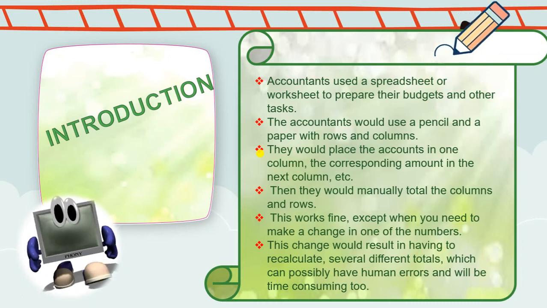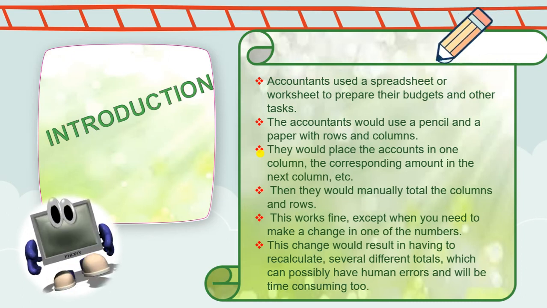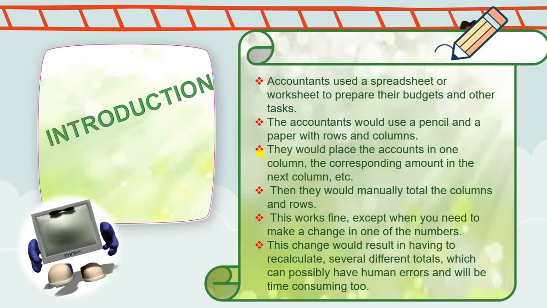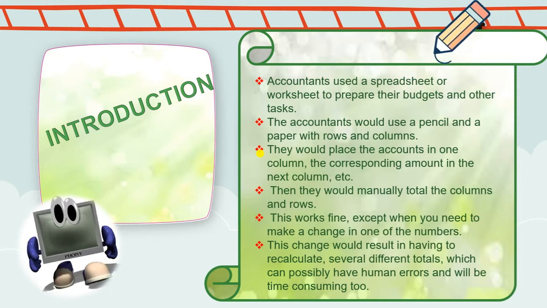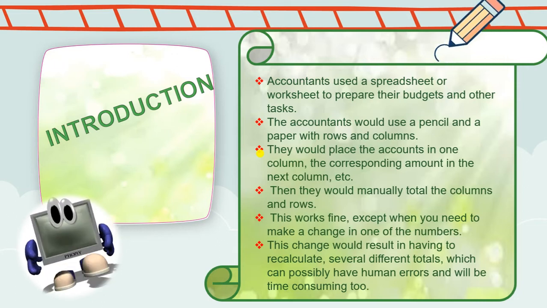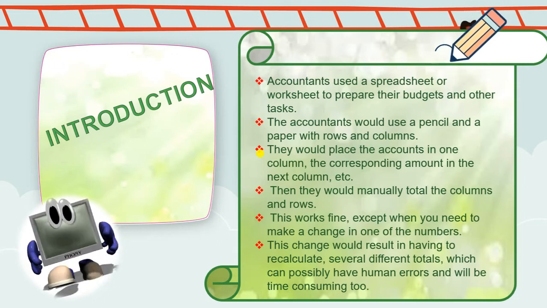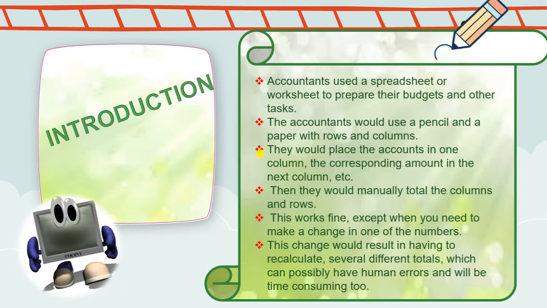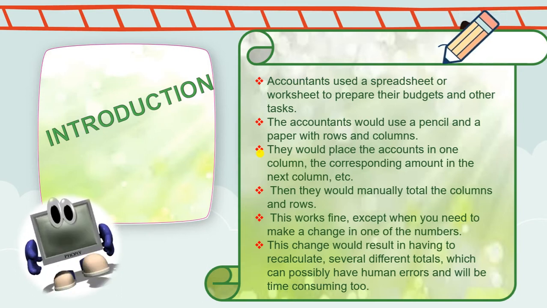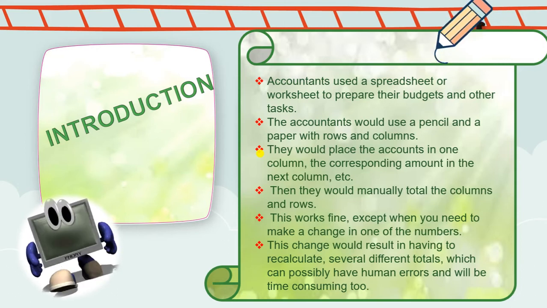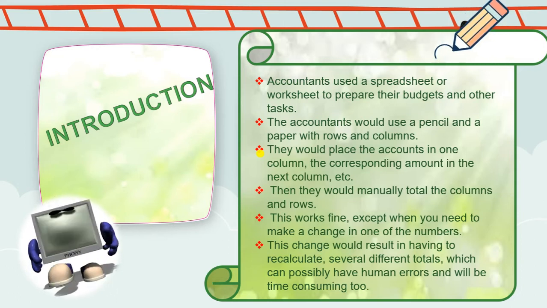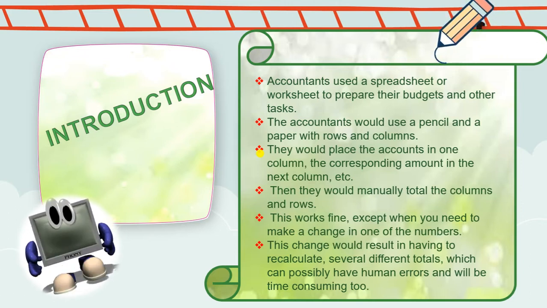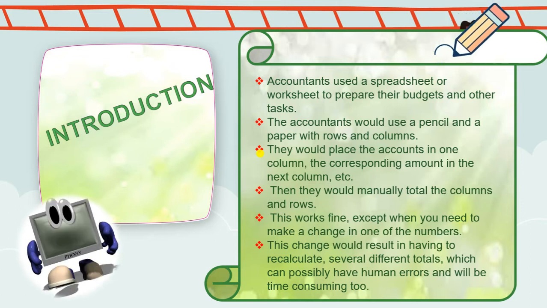Now, in the earlier time, there were accountants hired by the companies. What did they used to do? Accountants used to prepare the budget. How much they have invested, how much they have saved, what is the income, what is the salary of a person. All this they used to maintain. How did the accountant maintain it?